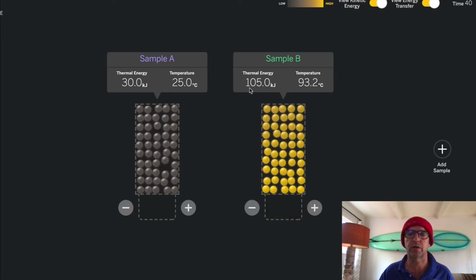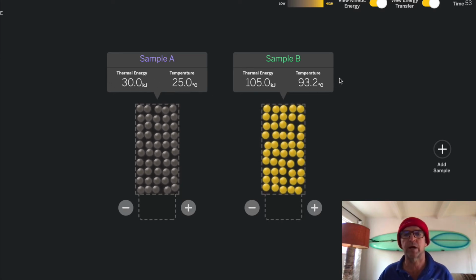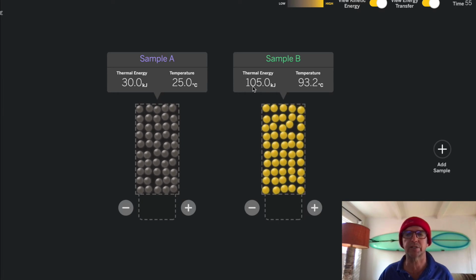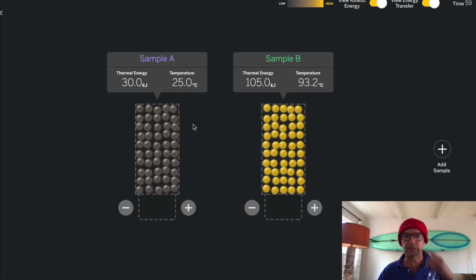Thermal energy 105. Well, just remember 30 to 105, temperature 25 to 93. So we have thermal energy and temperature. They're close here, 105 and 93. So there's a relation. 105 a little bit bigger than 93, 30 a little bit bigger than 25. So that's one thing we want to look at.